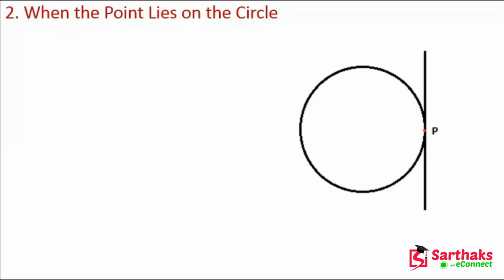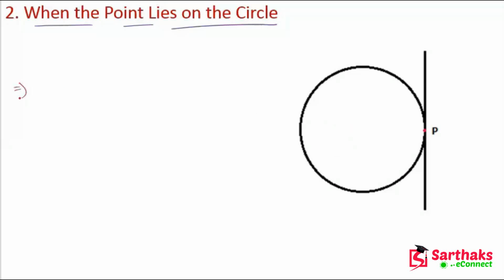In this case, when the point lies on the circle. In that case, let's suppose this is the point P which lies on the circle. So from this figure we can say that there is only one tangent to a circle through a point which lies on the circle.